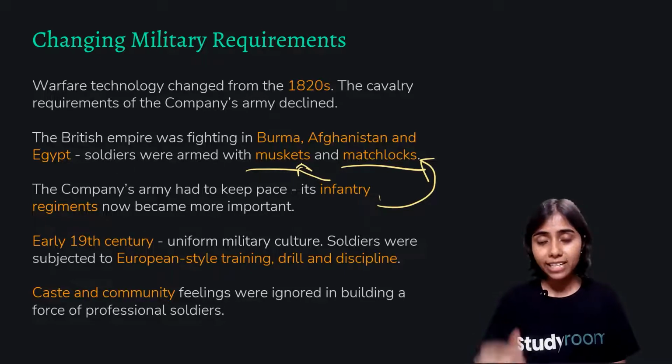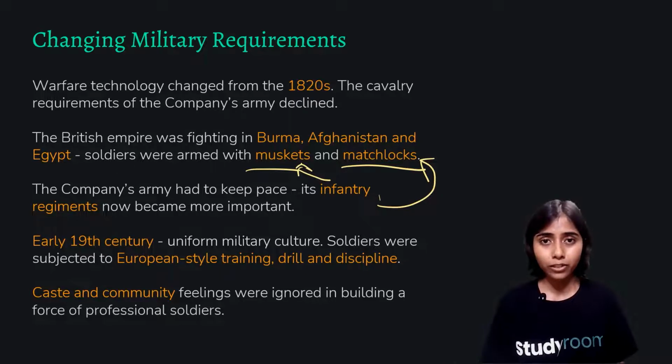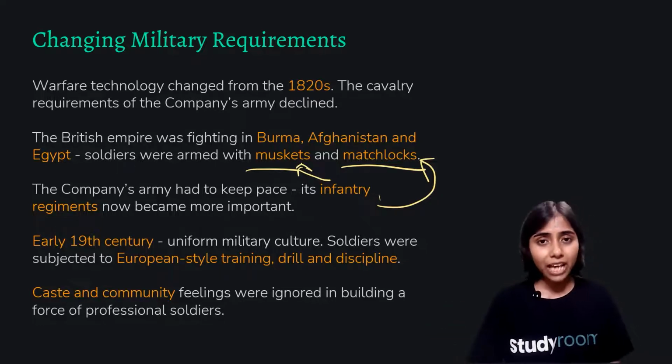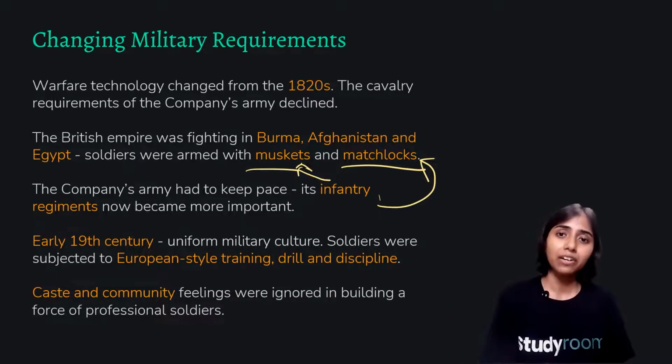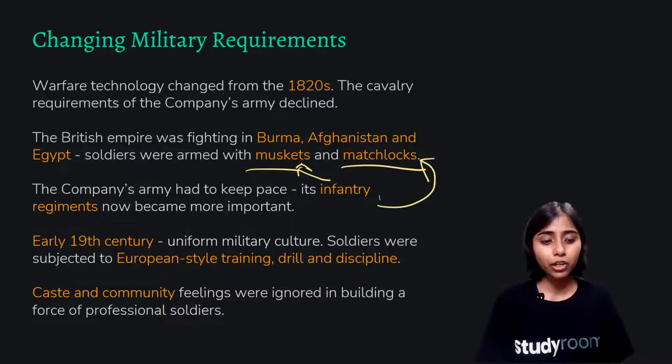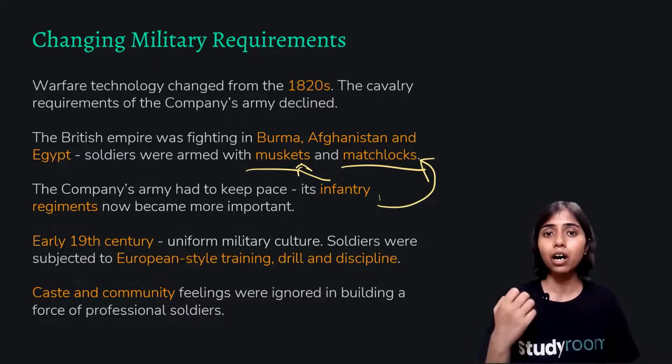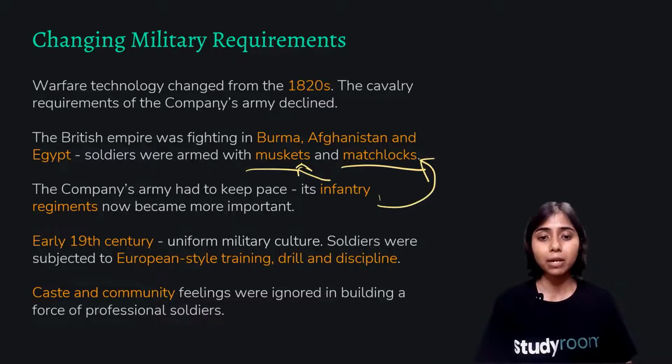So now, instead of the cavalry, cavalry meaning the people on horses, they needed more men in the infantry division. So that is why they started recruiting and giving more focus to the infantry in order to handle the technical tools such as muskets and matchlocks.